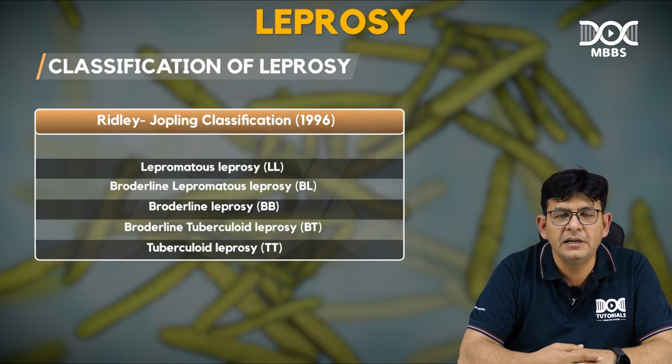And this is termed the Ridley-Joplin classification. So this you need to know regarding the classification of this particular Mycobacterium leprae disease, that is leprosy.